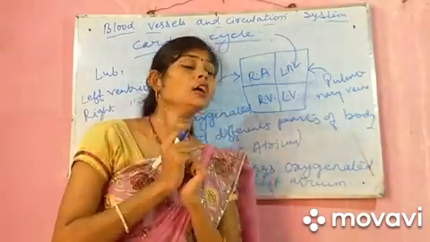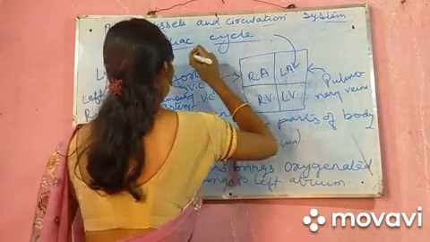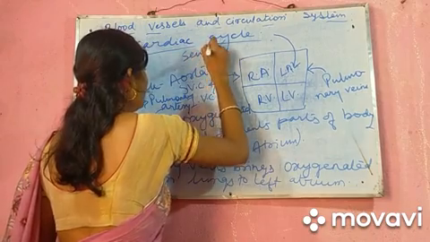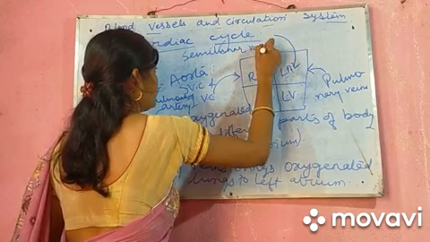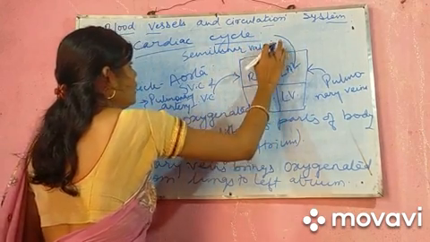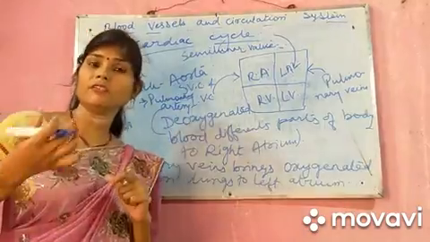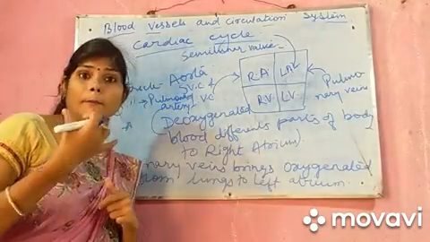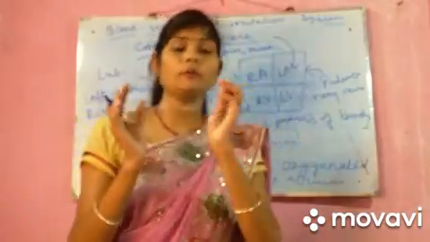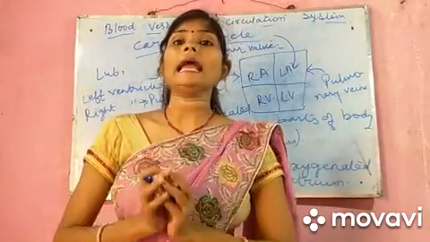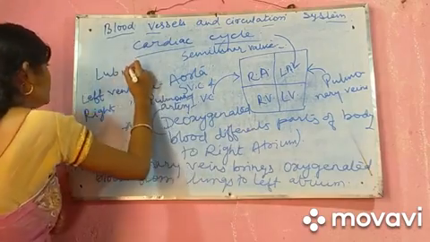To stop this, we have a valve known as the semilunar valve, in the aorta and the pulmonary artery. To stop the reverse flow of blood back to the ventricles, the semilunar valve closes and produces again a very sharp sound, that is called dub.